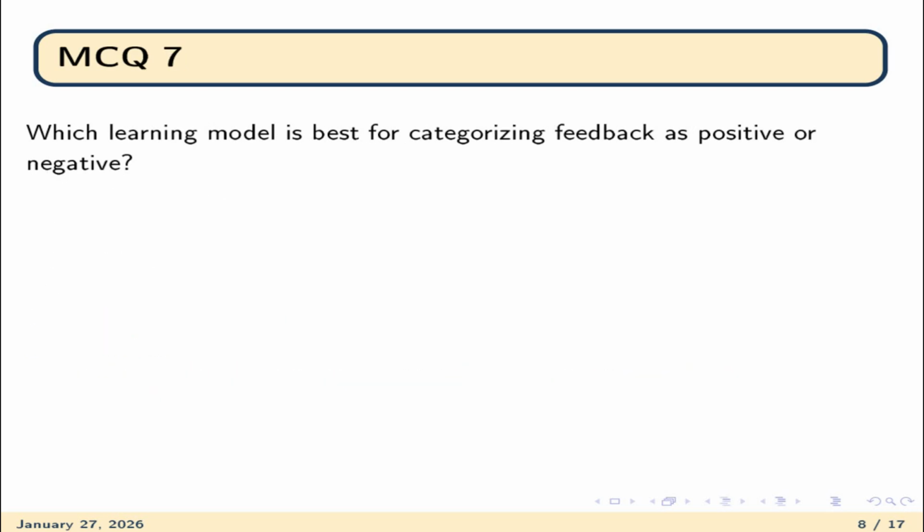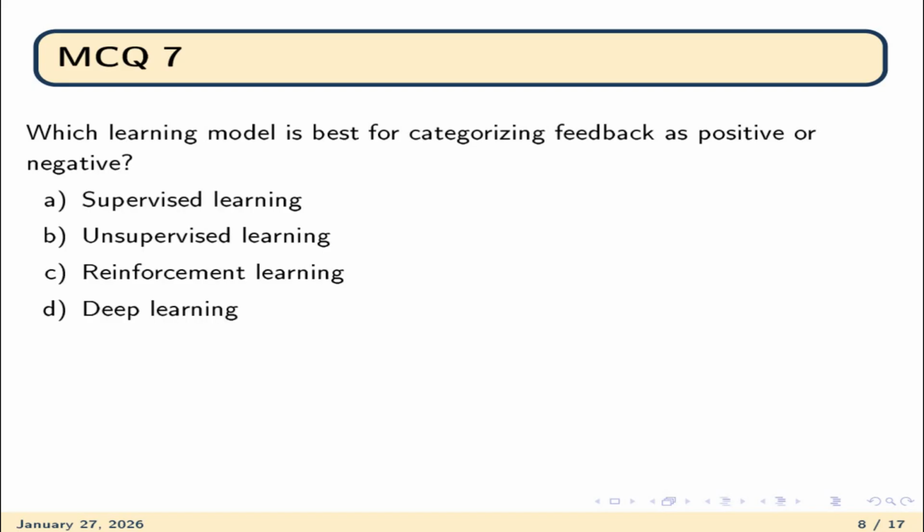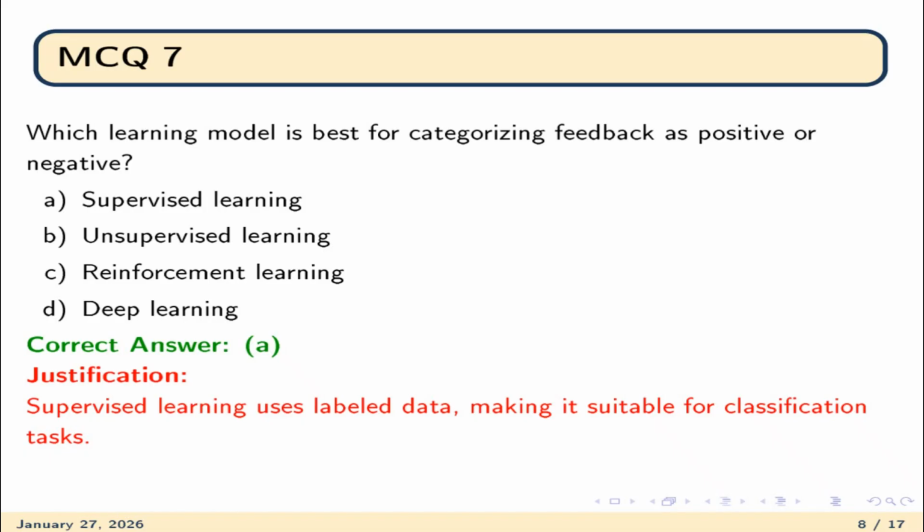Question number 7. Which learning model is best for categorizing feedback as positive or negative? Option A, supervised learning. Option B, unsupervised learning. Option C is reinforcement learning. Option D is deep learning. The correct option is A, that is supervised learning, because supervised learning uses labeled data, making it suitable for classification tasks.